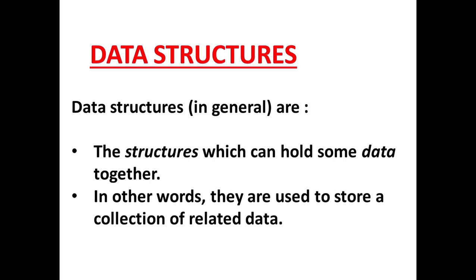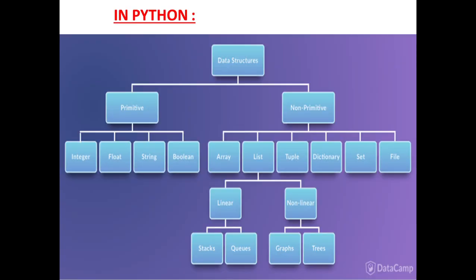In general language, data structure means a structure which can hold some data together. For example, if I say A is equal to 5, then it's not a data structure actually. Data structure means a combination of data, a collection of data. So in other words, they are used to store a collection of related data. Okay, they are called data structures. In Python, we should not go into theoretical details of what data structures are, but it will be clear from this diagram what data structures are in Python.